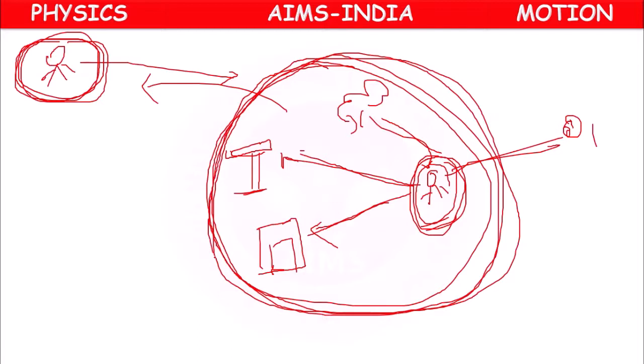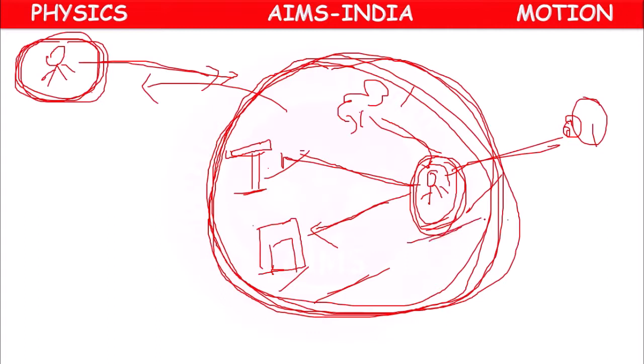Earth is rotating around itself and also revolving around the sun. According to the observer who is outside, for him the tree will be moving, the lamp post will be moving, the classroom will be moving, even this observer O1 also will be moving. So the same kind of object, according to the first observer, may be under rest. According to the second observer, they may be in motion.